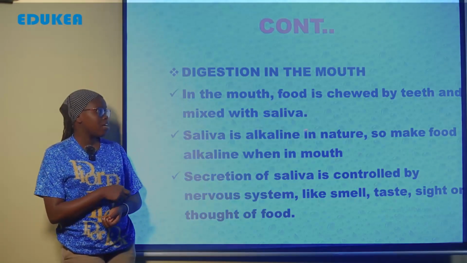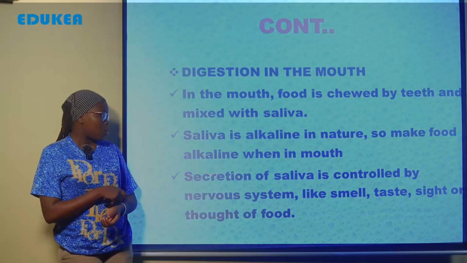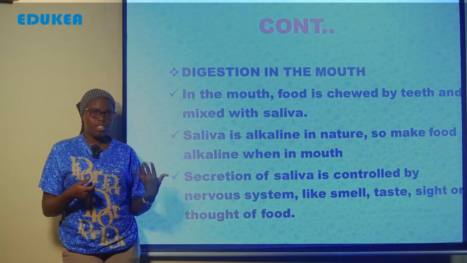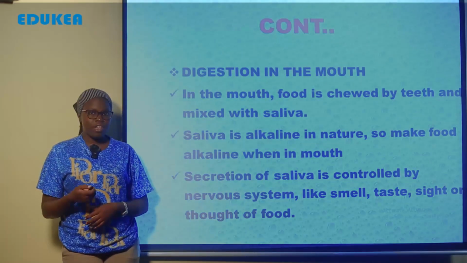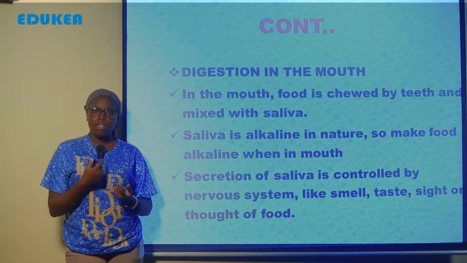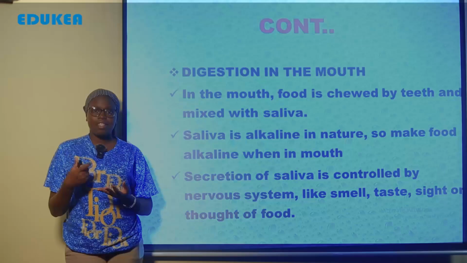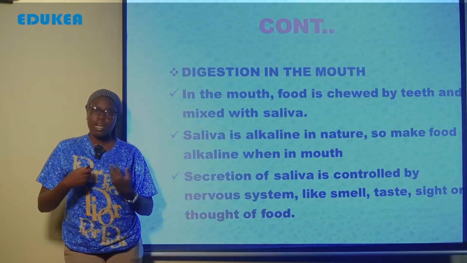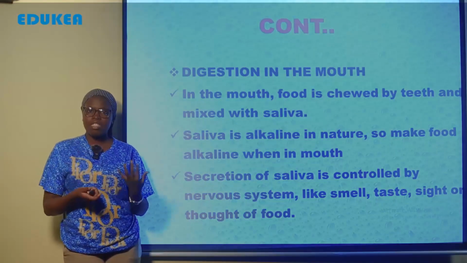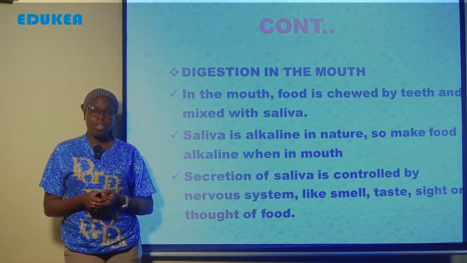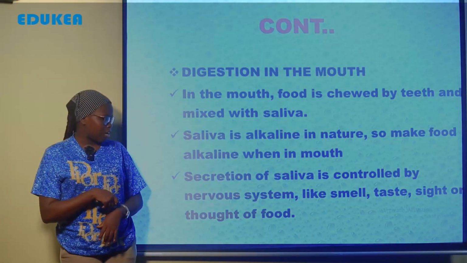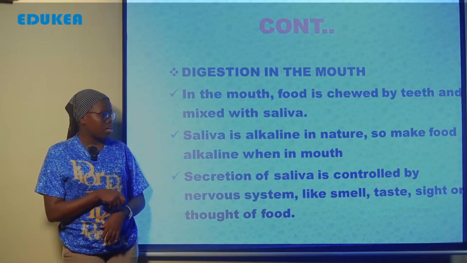Now, the secretion of saliva is controlled by the nervous system. For a person to produce saliva is due to the stimulation of the nervous system. For example, if you think of a certain food, saliva will start to be secreted for that food you have imagined. Or you smell the aroma of delicious food, or you taste food already in the mouth, saliva secretion takes place to help the digestion process. So saliva is secreted by the nervous system through smell, taste, sight and thought of the food.